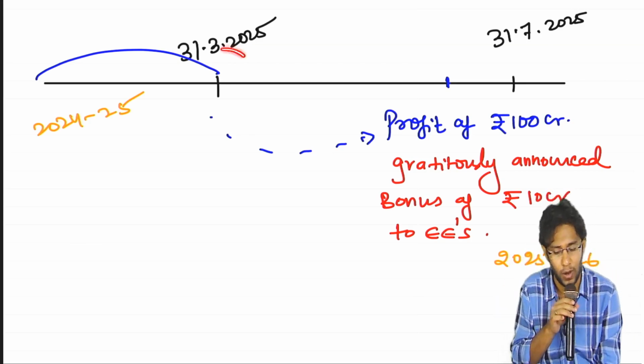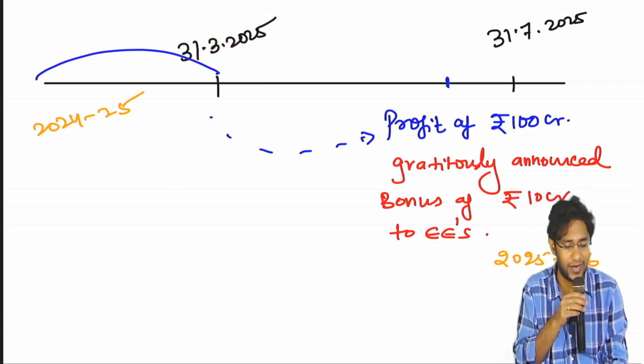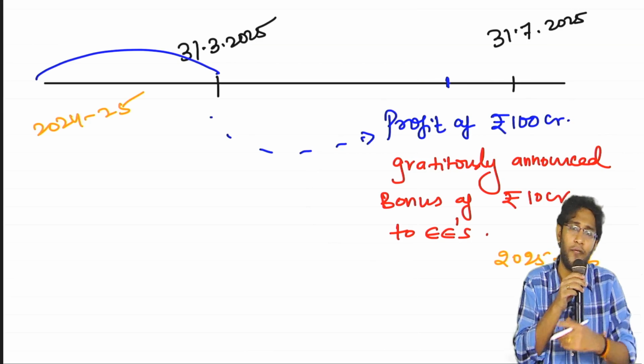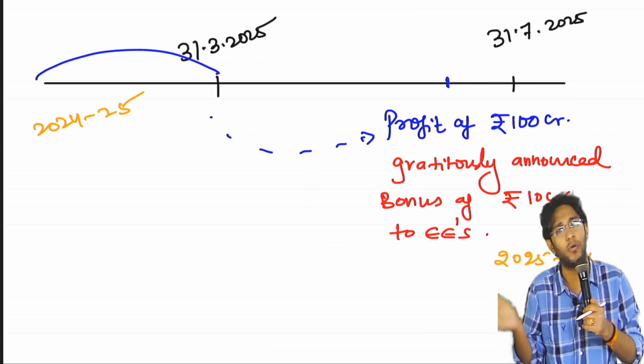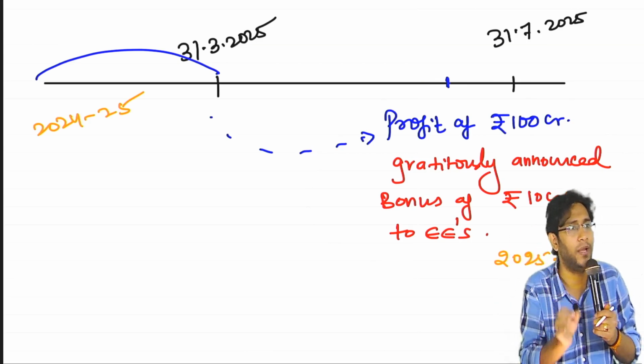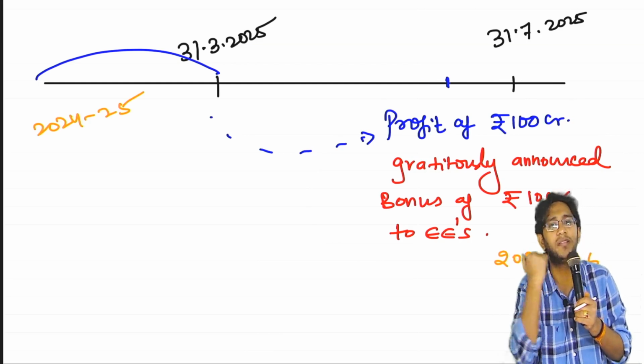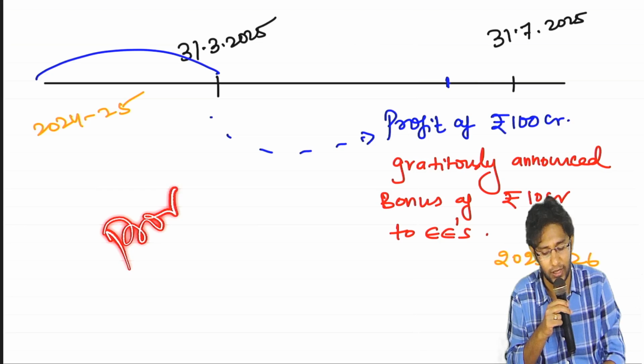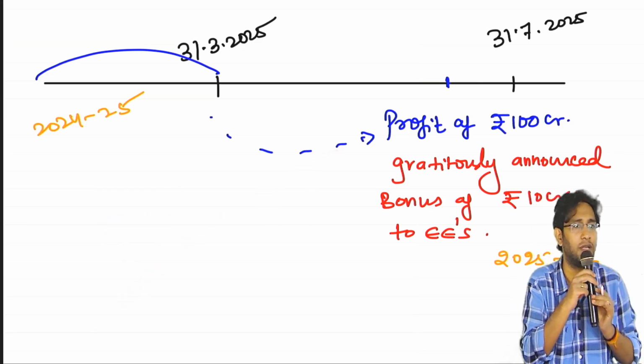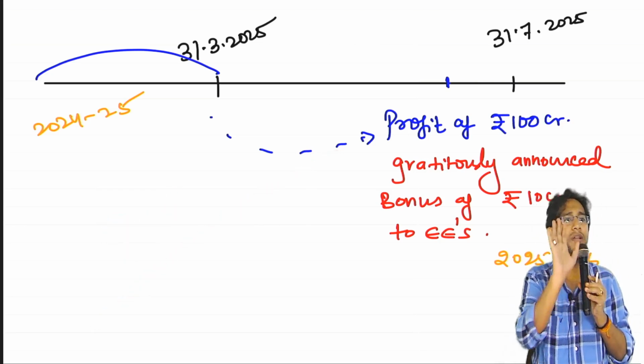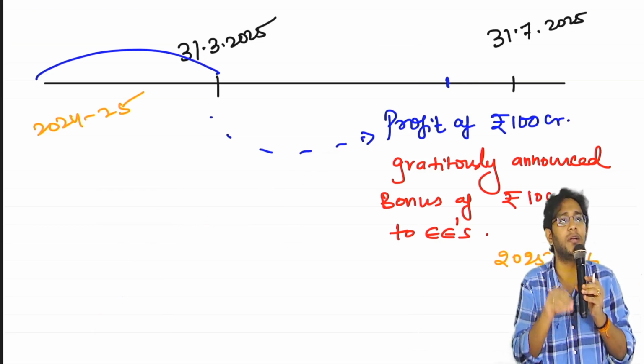If there was no obligation to pay bonus, and suddenly you declared bonus here, of course looking at the profit of the concluded year, but there was no obligation on the balance sheet yet. When the obligation is not there, how can you create a liability or provision on the balance sheet? Ultimately, the answer depends on the obligation to pay bonus.